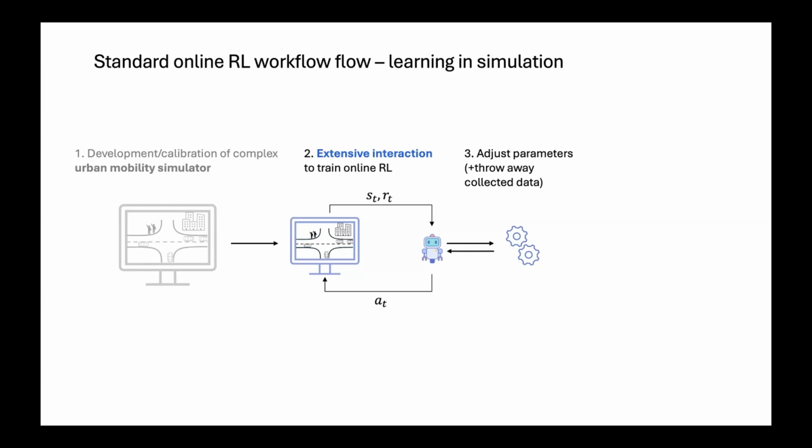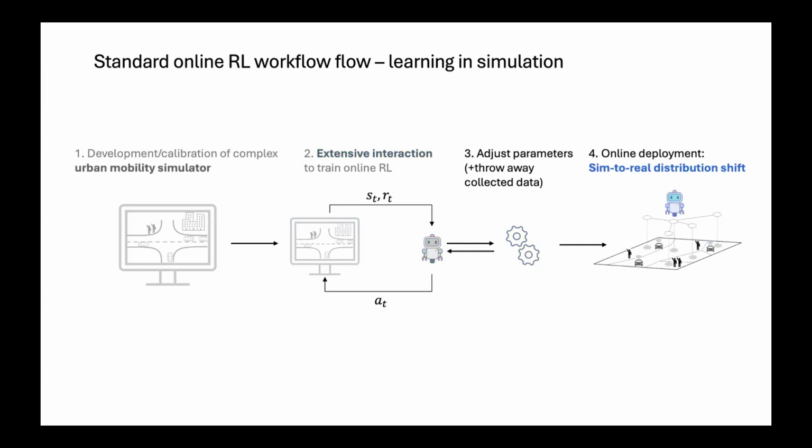So yeah, that is clearly a very data and time inefficient way of learning an agent. And on top of this, after you have finally trained an agent that you're satisfied with, and you want to deploy it in the real world, you would usually observe that the performance doesn't directly transfer from simulation to the real world, as usually the simulators don't have a high enough fidelity to the real world.